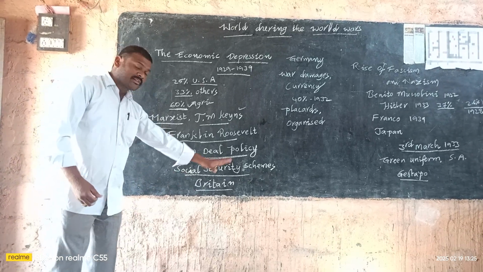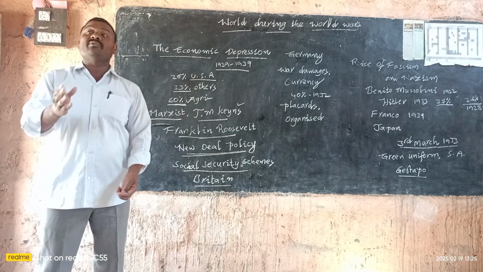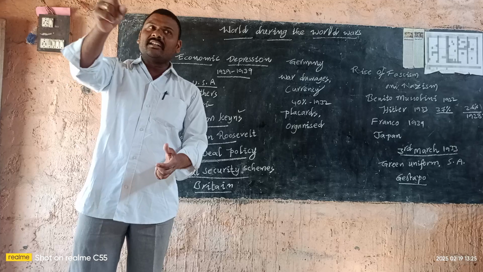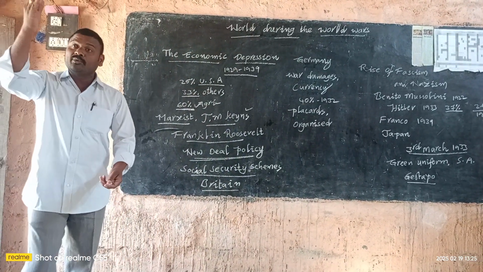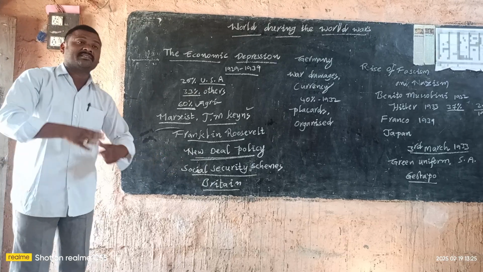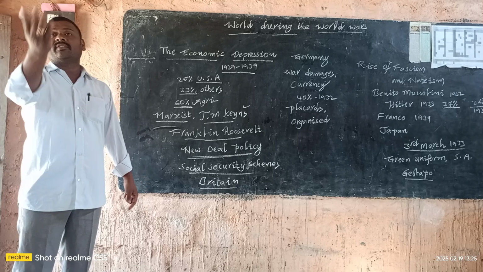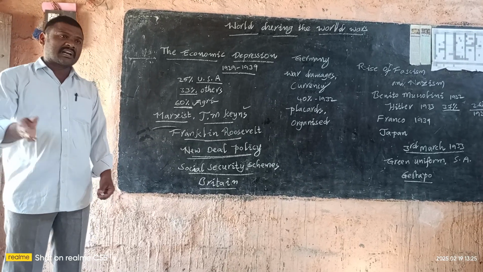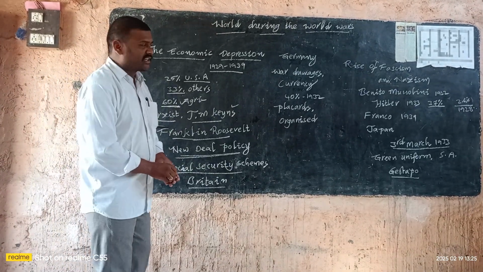So these social security schemes were also followed by Britain even towards the end of Second World War. The Second World War started in the year 1939 and ran up to 1945. Up to 1945, Great Britain followed the social security schemes, and even after the Second World War also, it continued the social security schemes.